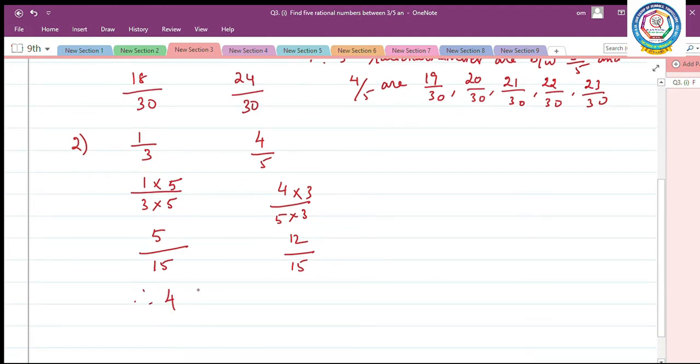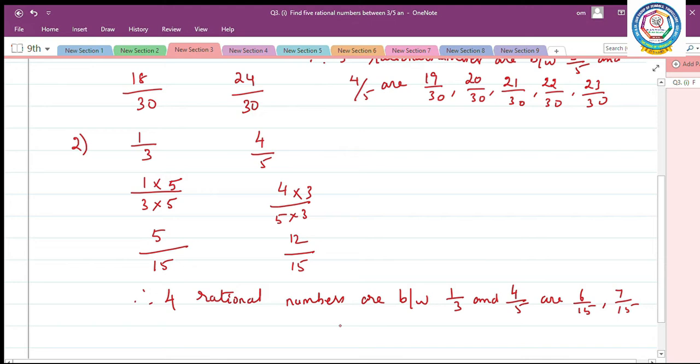Therefore, the 4 rational numbers between 1 by 3 and 4 by 5 are 5 by 15, after that 6 by 15, 7 by 15, 8 by 15 and 9 by 15. You can take 10 by 15, 11 by 15 also, because they ask for 4 rational numbers. Certainly I took only 4 rational numbers.